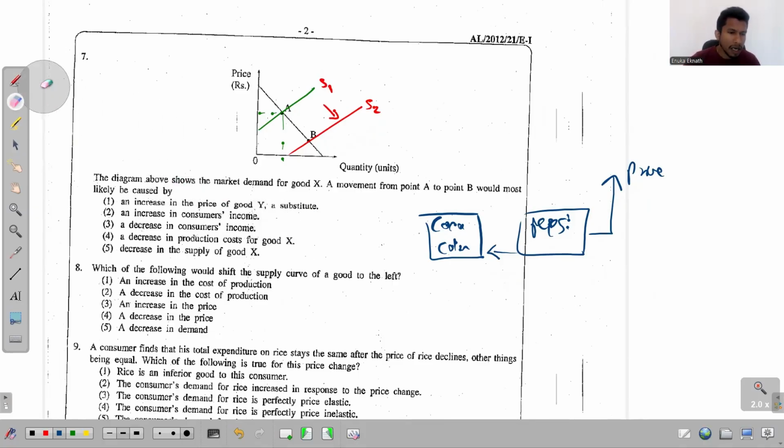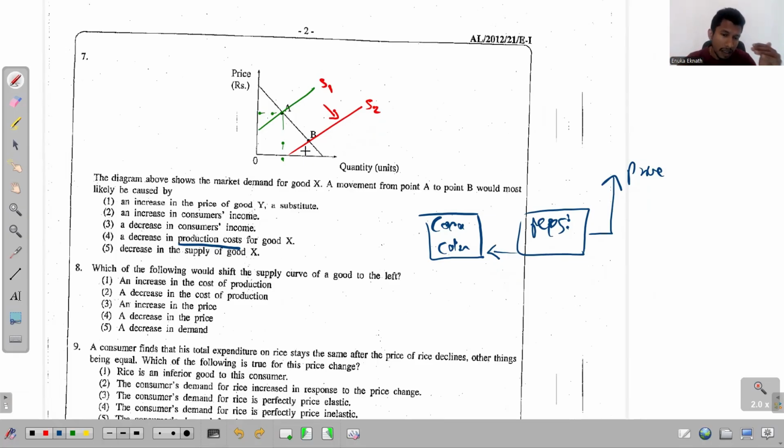A decrease in production cost. When the production cost decreases, it doesn't affect the demand curve. So the demand curve lies in the same place. But when the production cost decreases, the supply increases.